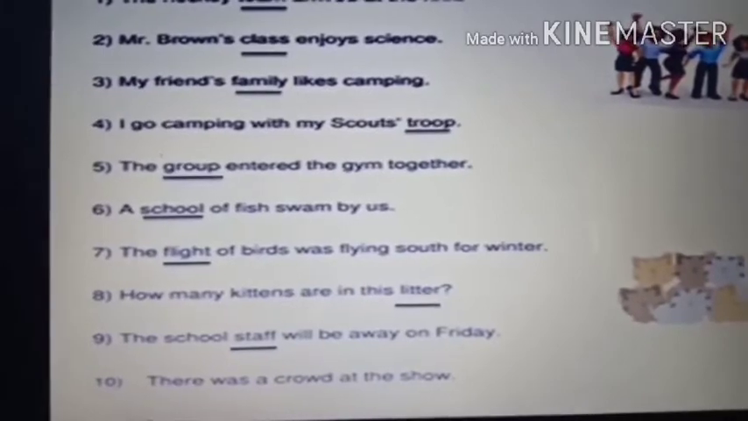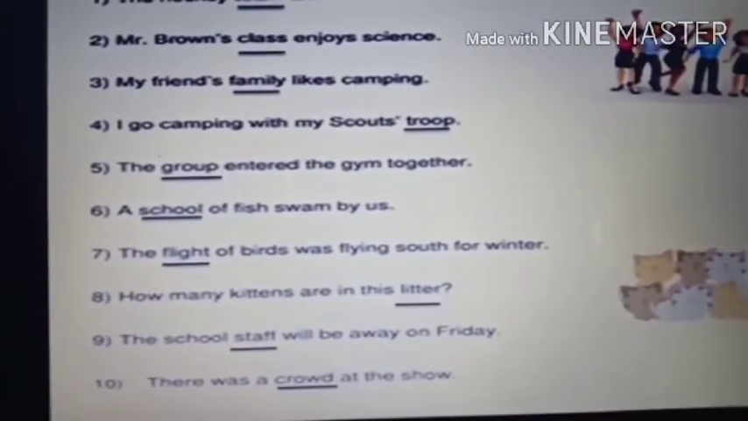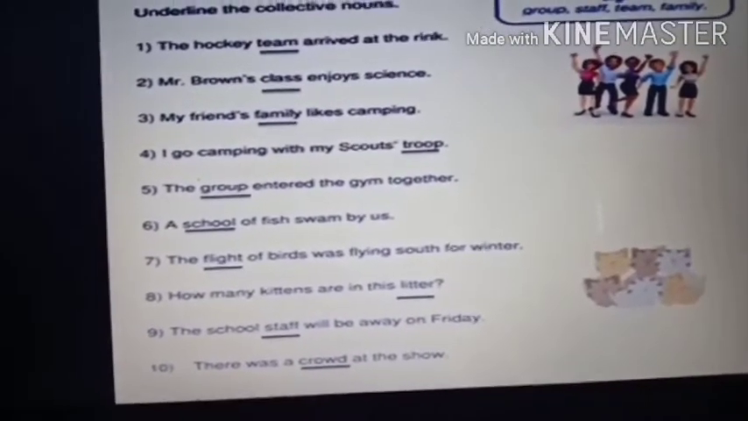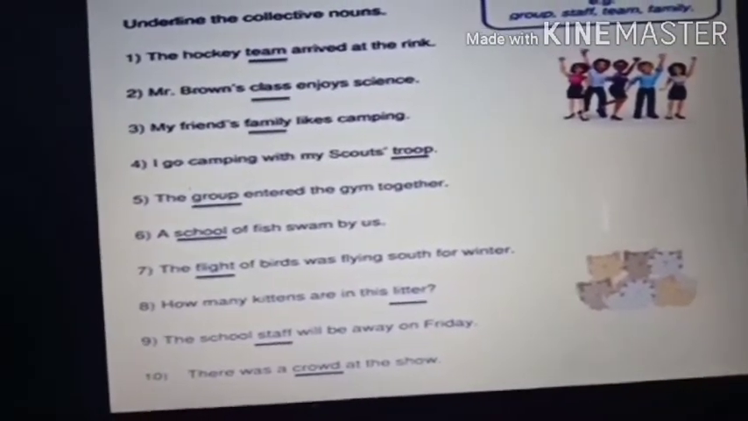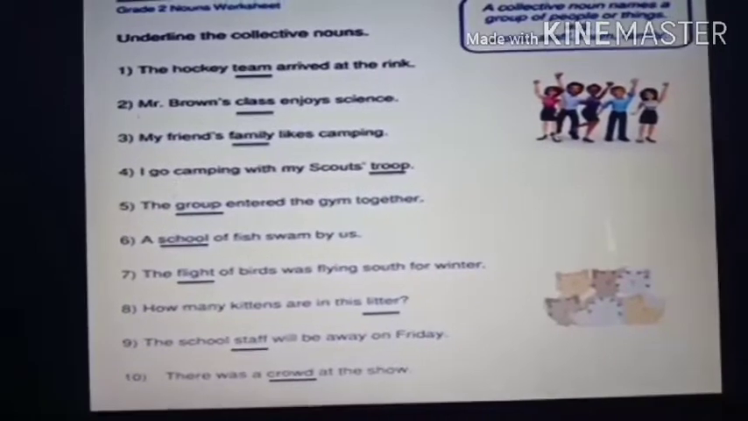And the last one is: there was a crowd at the show. This is very, very easy. The collective noun is crowd. Crowd means people. A group of people is called crowd. Understood? So I have made you do the collective nouns. I told you the more you read about collective nouns, the more new words you will learn. There are many collective nouns, students. Okay, now see the next slide.